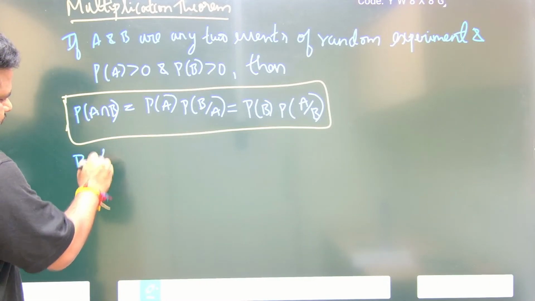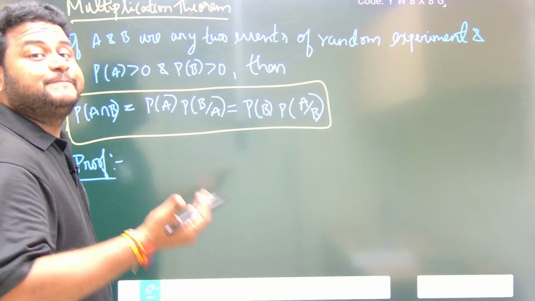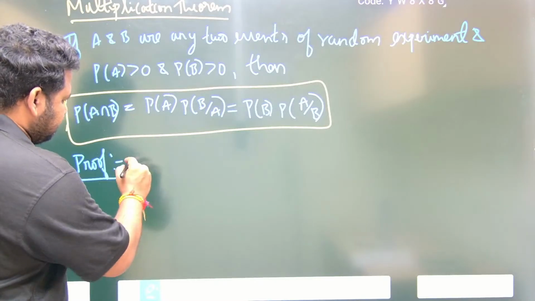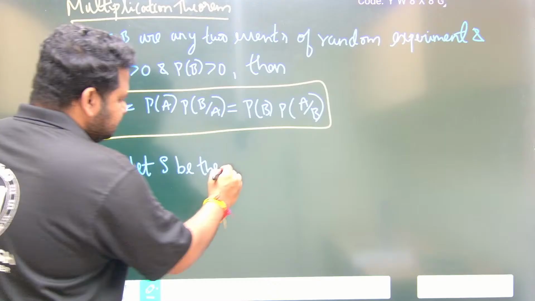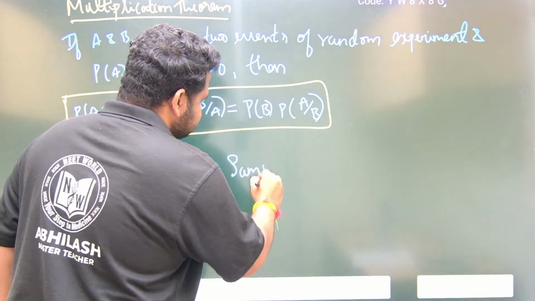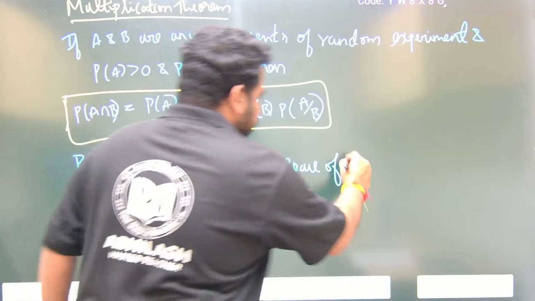Proof. So let S be the sample space of a random experiment,